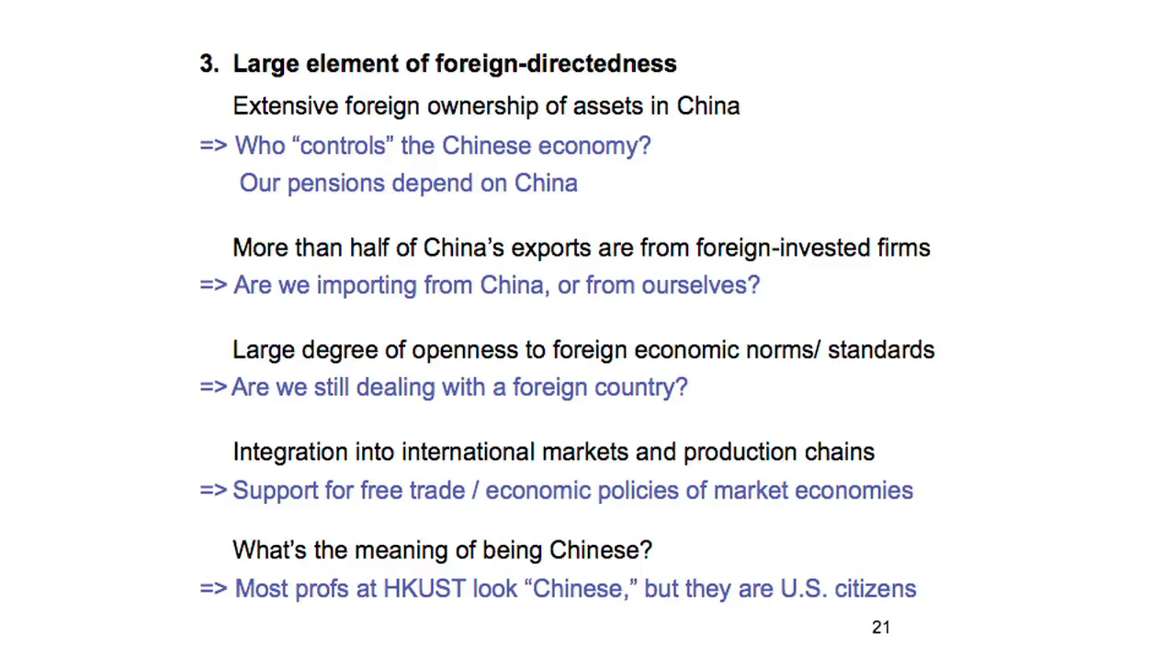Another difference: a large element of foreign directedness, another difference in the way this superpower operates compared to the US. 30% of the Chinese economy is foreign-owned, and I think Barry brought that up before. Probably the best companies in China, the highest technology companies, are foreign-owned. Our pensions depend on firms that operate in China. The more China grows, the better for our pensions. There is a very deep connection between countries that incorporates China. It's not nation against nation.